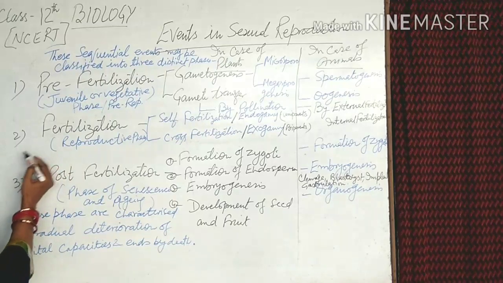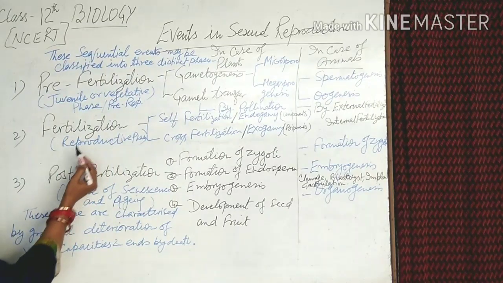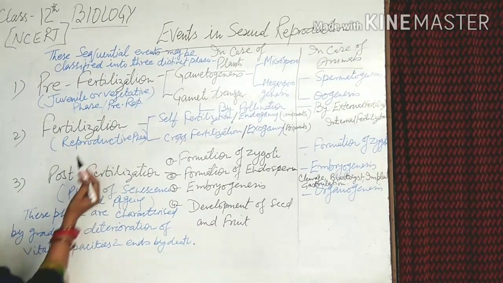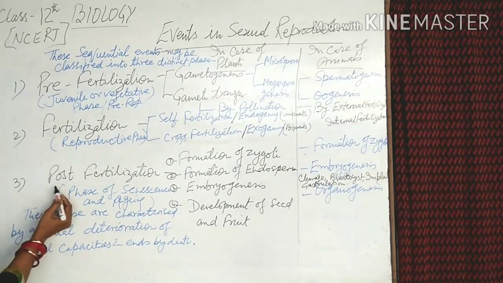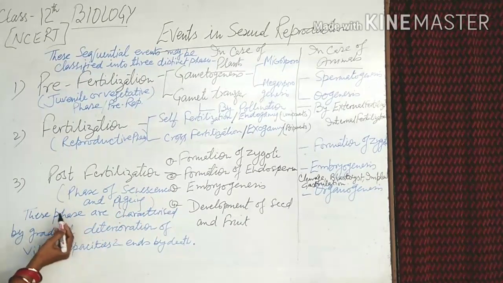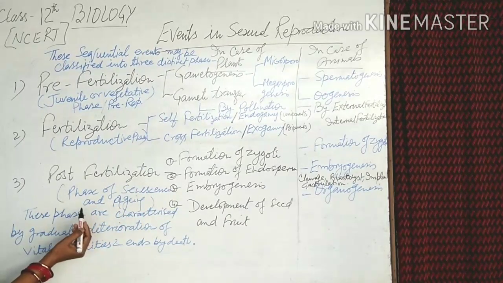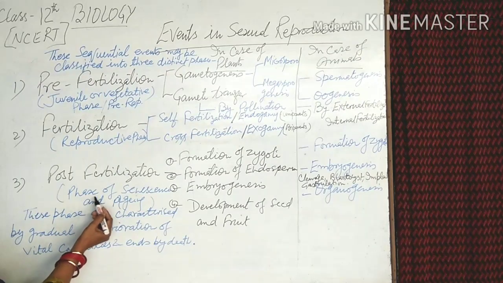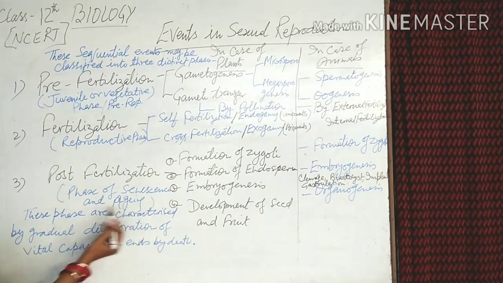The other part is fertilization, also known as the reproductive phase. And the third one is post-fertilization, also known as the phase of senescence and aging.